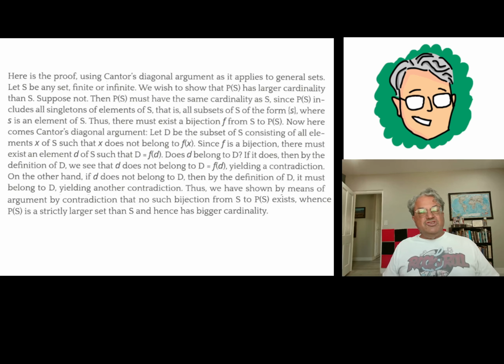So we have a function F from S to its power set, and we're assuming F is a bijection. Well, what can we do here? That means that for every subset, let's call a subset of S, we have to give it a name, X. I'm just going to use the letter small x.